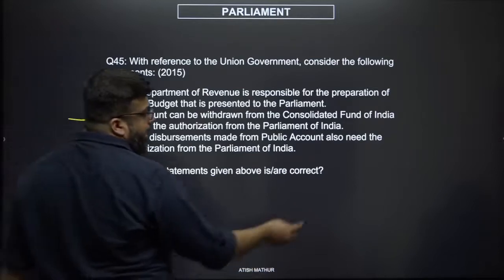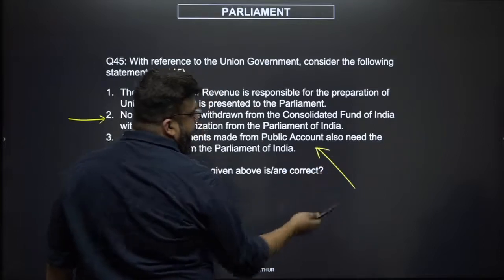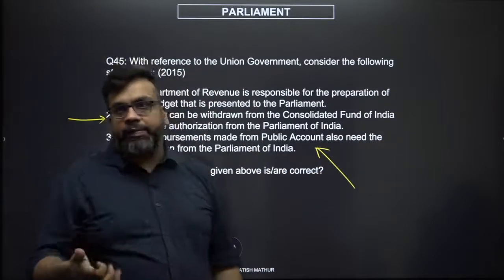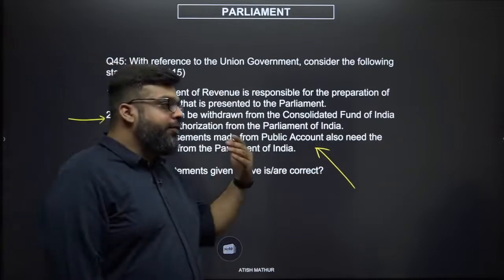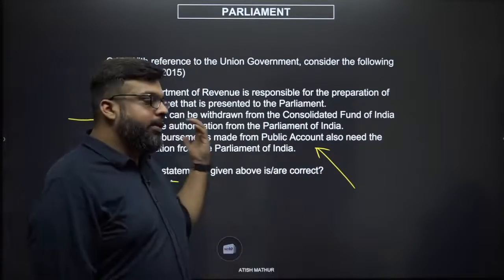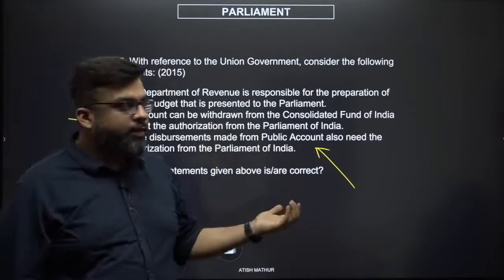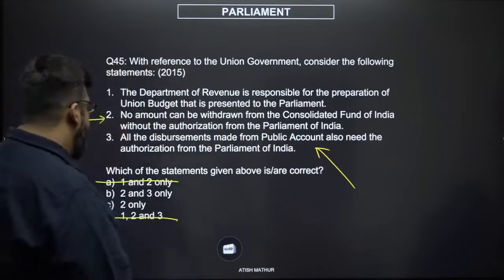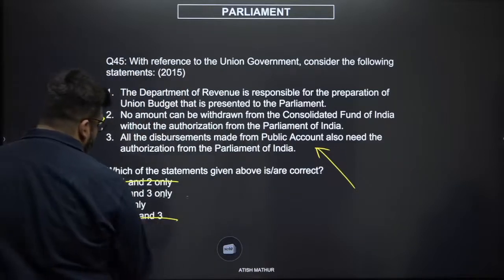The public account is money kept in an account which belongs to the people directly, like provident fund. If money belongs to the people directly and is managed by the executive, why do you necessarily need parliamentary authority? You don't. So the answer is C, 2 only.